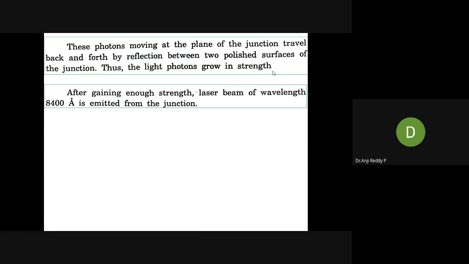After gaining enough strength, the laser beam is emitted, and the wavelength of that laser beam is 8,400 angstroms. Generally the characteristics give a range between 8,300 and 8,500; here we take 8,400 angstroms.